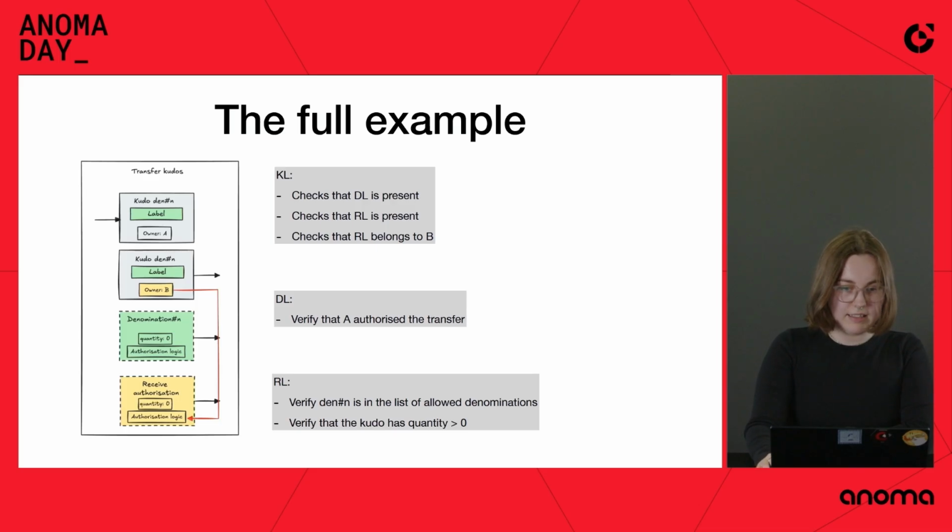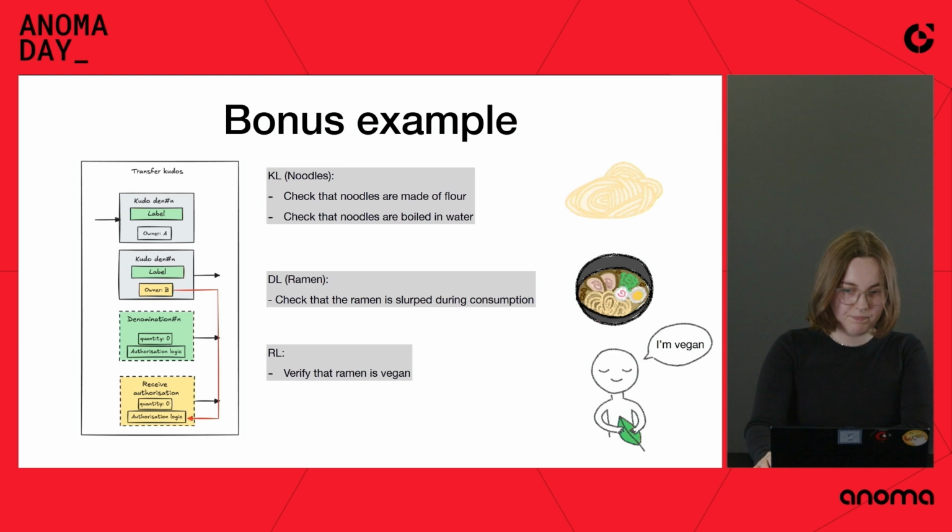And in case this example was not clear enough, here is a bonus example. So if Kudos logic was the noodles logic, we check that noodles are made of flour and that they're boiled in water. Because we're transferring ramen, we check that it's slurped during consumption, pun intended. And receive logic verifies that the ramen is vegan because the receiver is vegan, right? So makes sense.